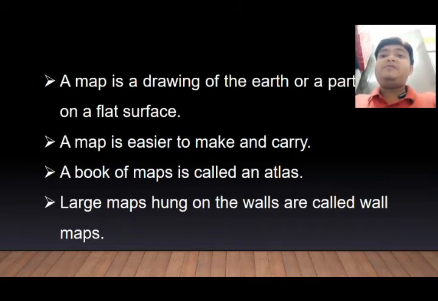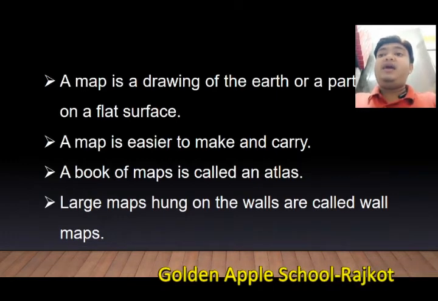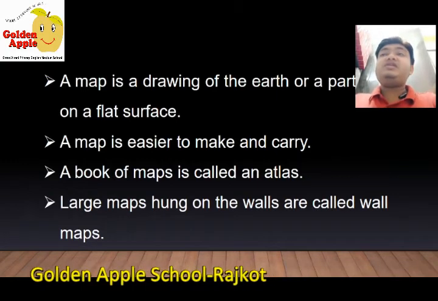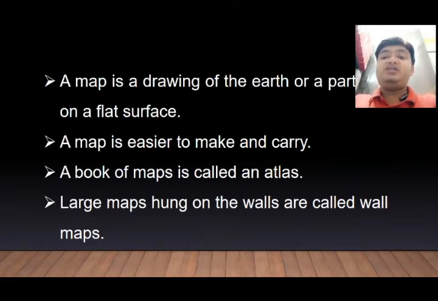The book of maps is called an atlas. In this book you will find all the continent maps, country maps, state maps, and everything. So the book of maps is called an atlas. Large maps hung on a wall are called wall maps. We have seen in many places, in tourist places, a huge map hung on a wall, that is known as a wall map.